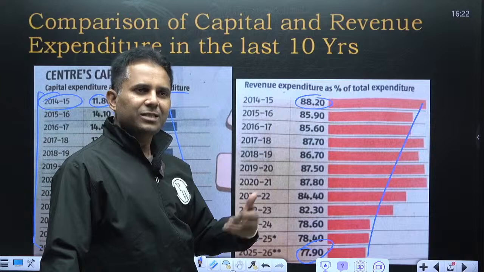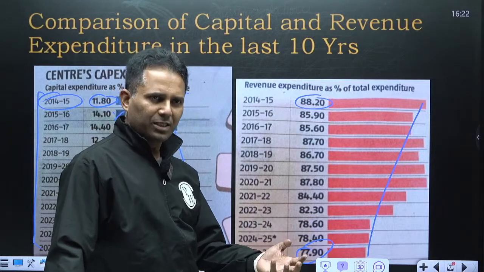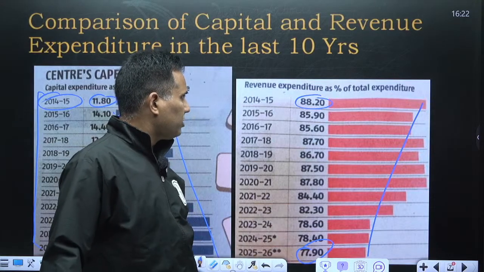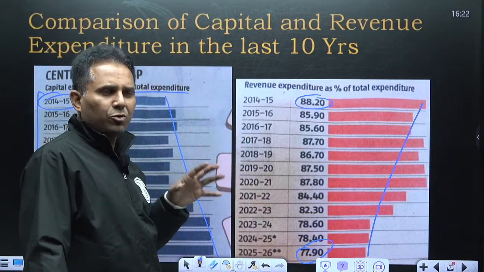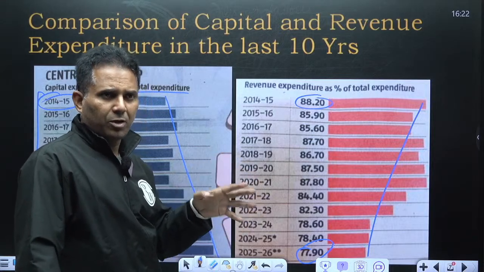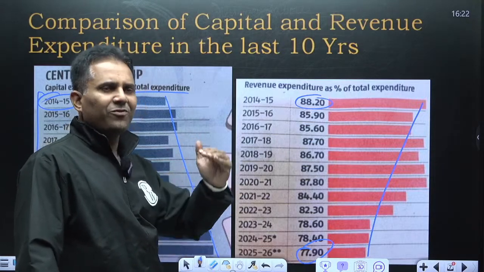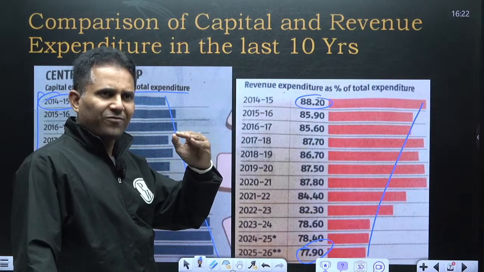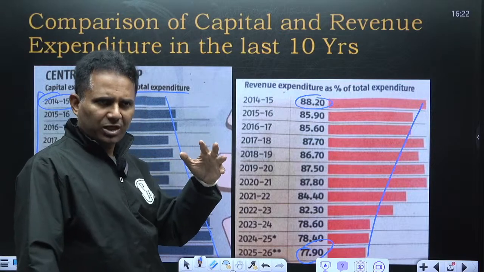Overall it is increasing every year in absolute numbers, and you will see that this year also we are going to spend a lot on revenue expenditure for various schemes. But this was required because if we want to grow fast, if India wants to become a developed nation by 2047, then our infrastructure must be world class. In the last 10 years, the government has increased the level of infrastructure spending. So even if in percentage terms we keep it constant, every year we are going to spend a huge amount on road, railway, airport to increase productivity.